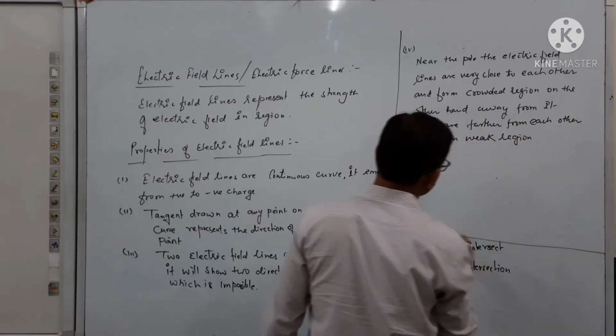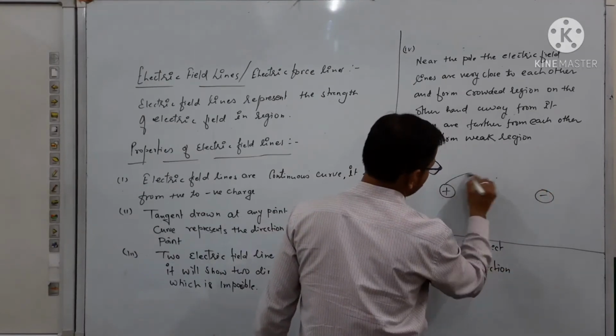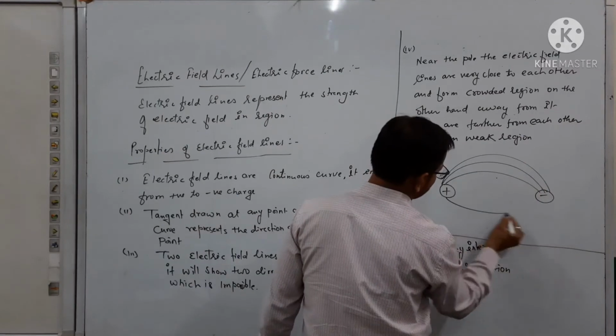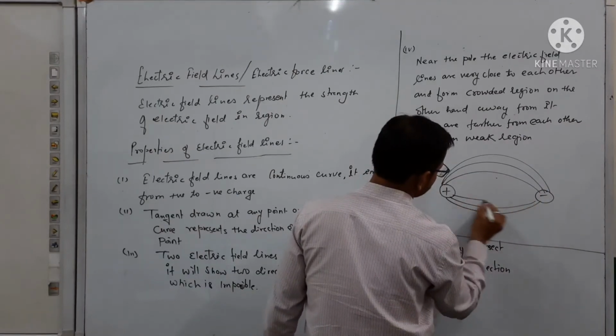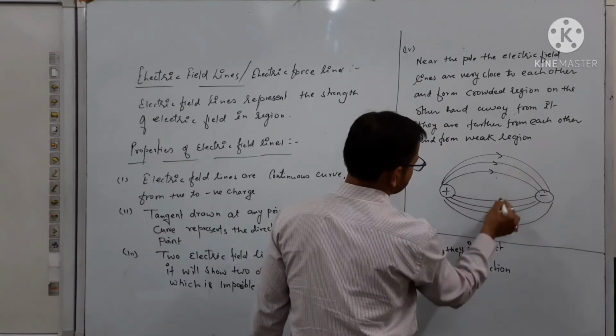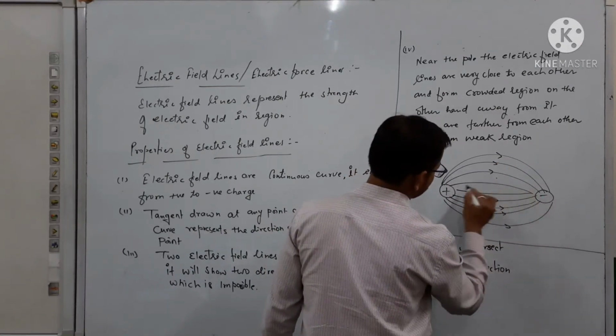See the diagram here. Suppose we have two charges, and we know that the electric field lines will move in this way. These are the electric field lines curves, and here also we can draw many more.